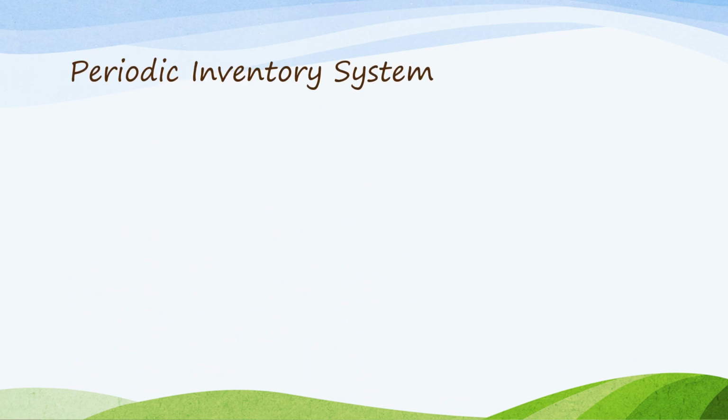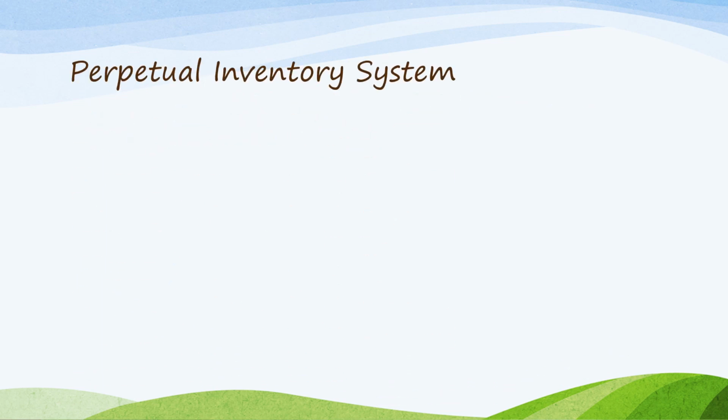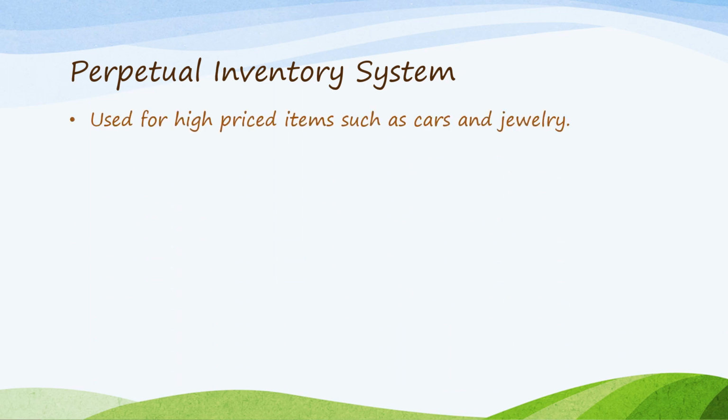So the periodic inventory system and the perpetual inventory system, which I mentioned in the previous video, are to be discussed here. The periodic inventory system is commonly used for businesses with fast moving items, which are also small in value and with so much variation, such as grocery items. The perpetual inventory system, on the other hand, is used for businesses with high-priced items of inventory such as cars and jewelry.